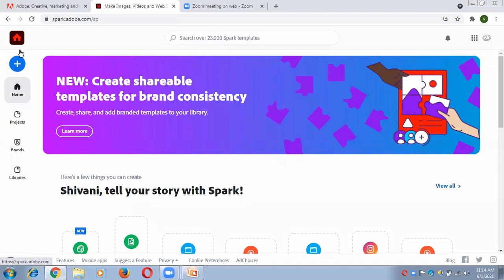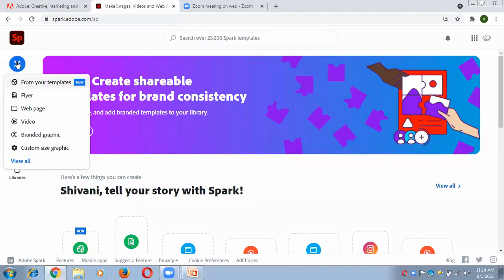On the home page, you will click on the plus button, and then you will get a list in which we need to click on web page to create a web page. As we have already learned about flyers and web posts in yesterday's session, today we will learn how we can create the kind of web page which I have shown you. So just click on web page, and now you can see the fresh web page in front of you.